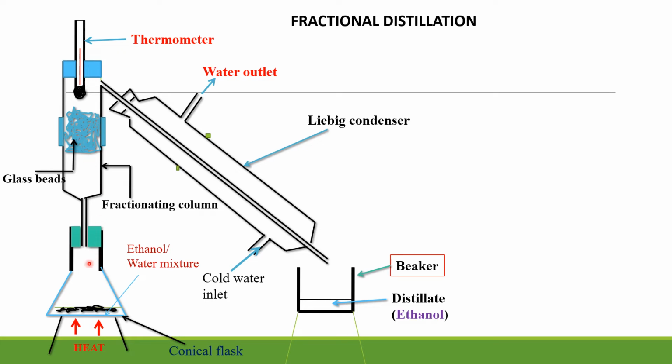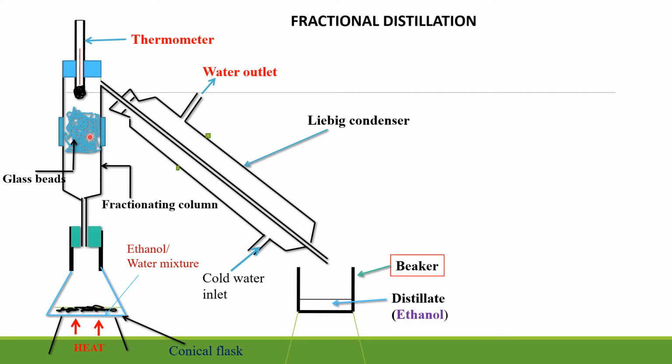Then we have this one. This one is just the normal conical flask that is used to keep the mixture. Our mixture here is water and ethanol. Then we have the source of heat. We said that one of the sources of heat that we use in the lab is a Bunsen burner. And we said that a Bunsen burner can produce a luminous or a non-luminous flame depending on how we adjust the collar. So here we let the air mix with the laboratory gas, and that's how we will have a non-luminous flame which will heat the mixture to its boiling point.